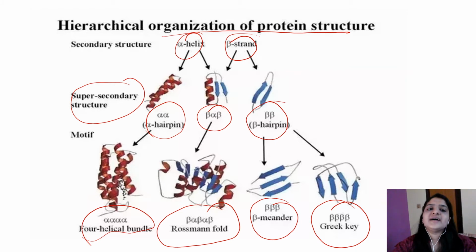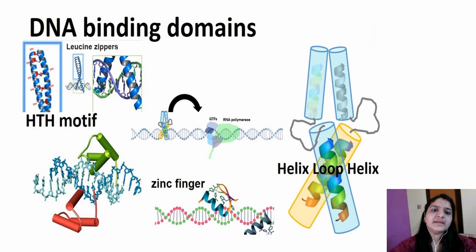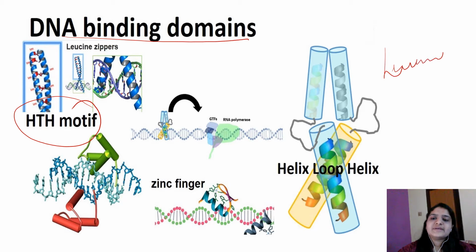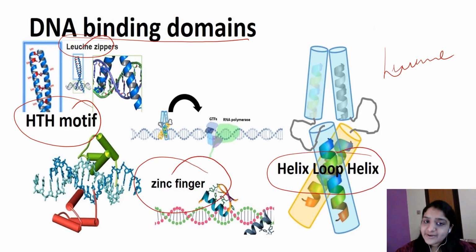So this is the hierarchical organization of protein structure. Now these are the DNA binding domains. These are examples of super secondary structure, and some examples are the helix-turn-helix motif, then leucine zipper, helix-loop-helix, and zinc finger. These are the super secondary structures that are involved in DNA binding.